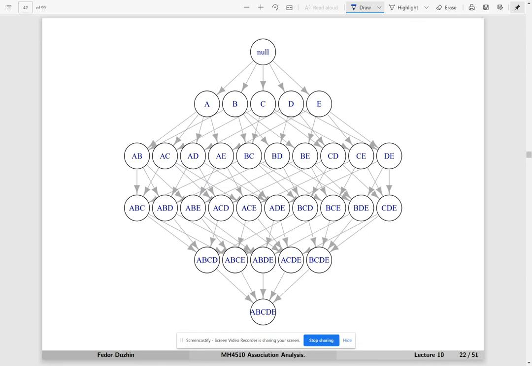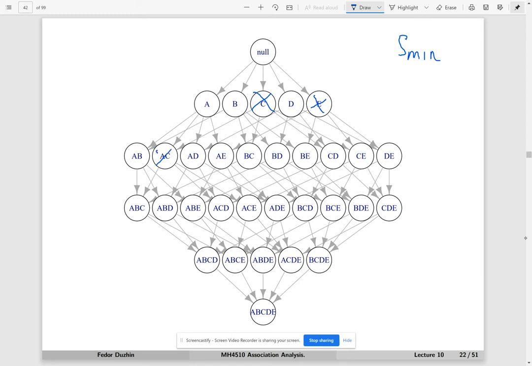Suppose that we have chosen some threshold for the minimum support, and we are looking for all item sets whose support is bigger than or equal to S min. And suppose that we have looked at one item sets. There are 5 of them: A, B, C, D, and E. Let's say that the support of just C is smaller than S min, and the support of E is smaller than S min. So it means that the support of anything that contains C is definitely going to be smaller than S min. So we shouldn't even bother counting it.